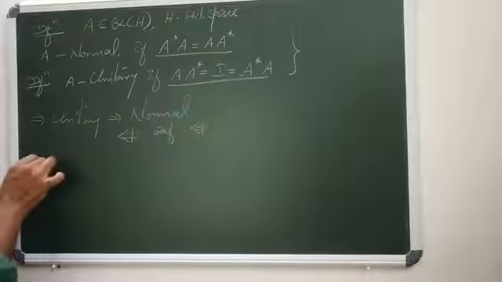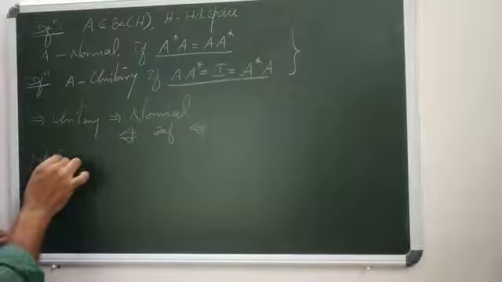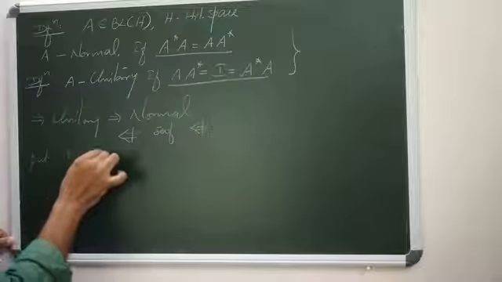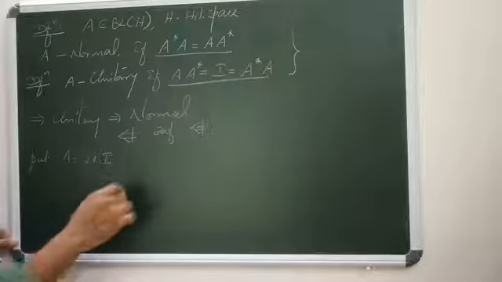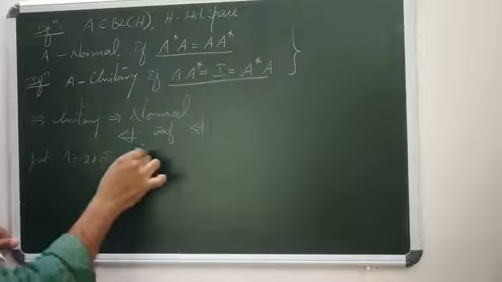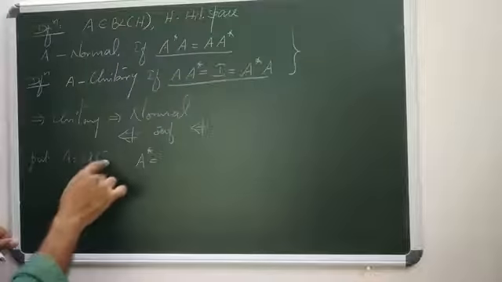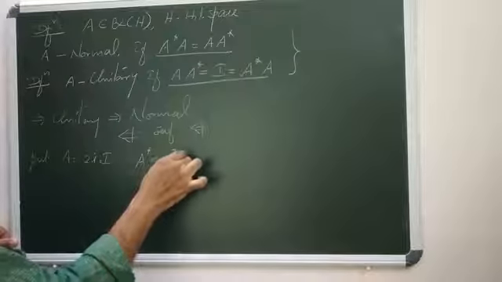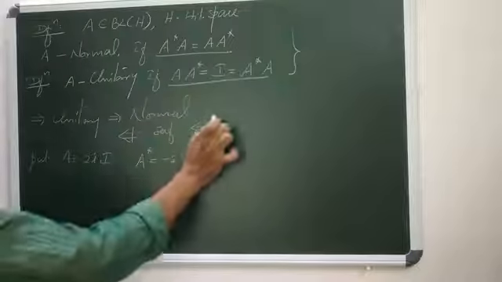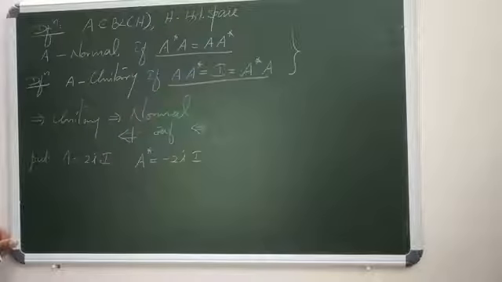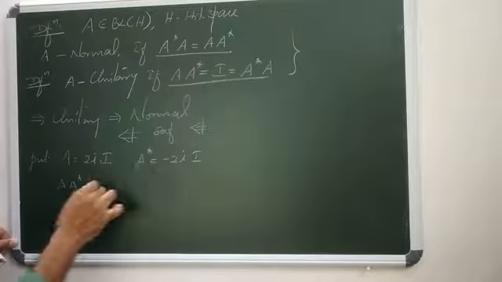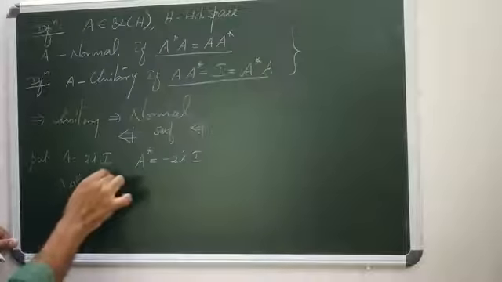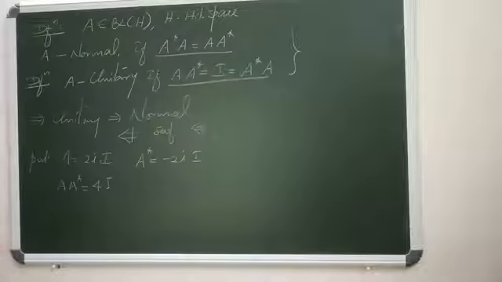So let's come to an example. Put A equals 2i into I, where I is the identity operator. So what about A star? A star means the conjugate, minus 2i into I. What is A star A? 2i into minus 2i is minus 4i squared, which is 4, so it is 4I.